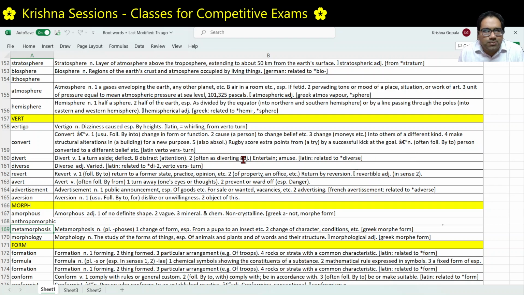Metamorphosis is meta plus morph, which is actually transform or change shape. Next, morphology. Morph is form and logy. Morph plus logy. The form and structure of animals and plants. Morphology means the study of form of things, especially of animals and plants, studied as a science. And morphology in linguistics is the formation of words, studied as a branch in linguistics. How words are created, how words are derived, etc.